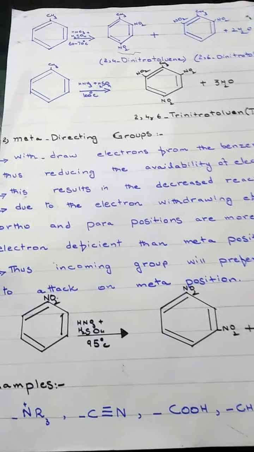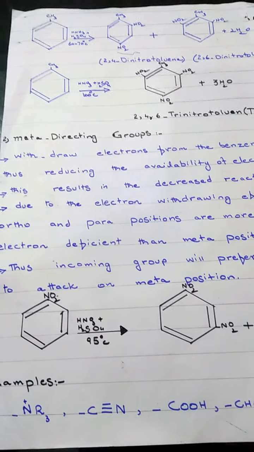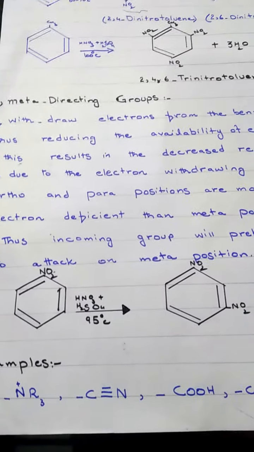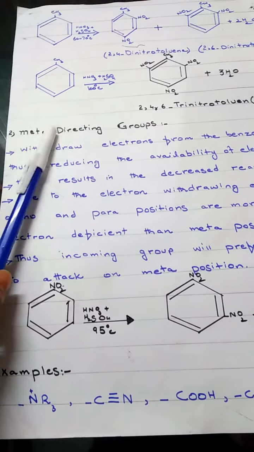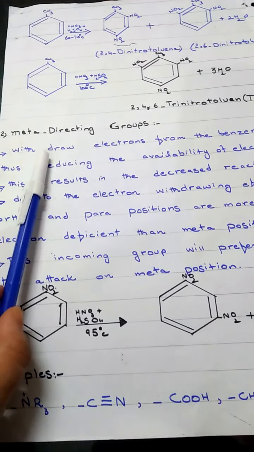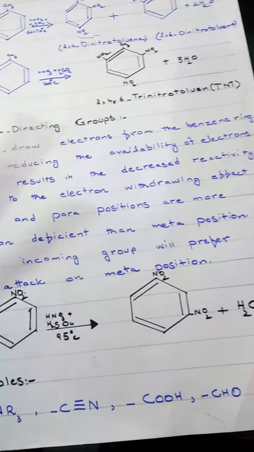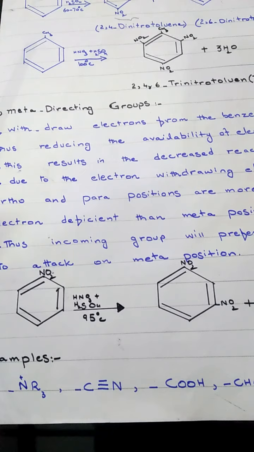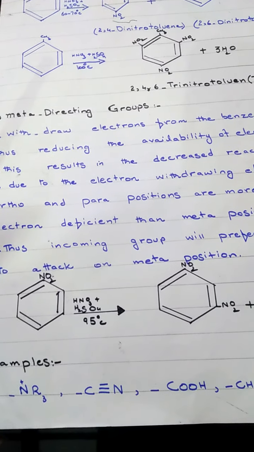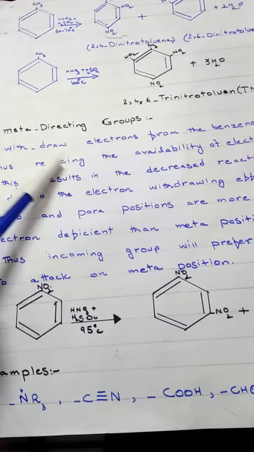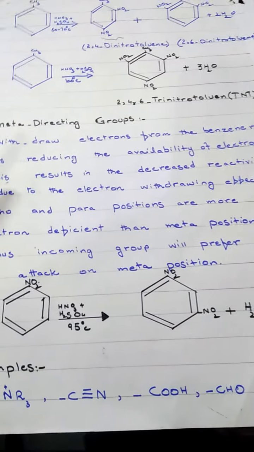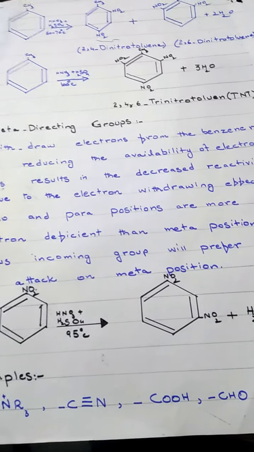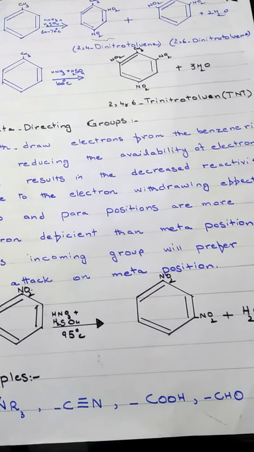Number second category is meta-directing groups. What are meta-directing groups? Main features of these groups are that they withdraw electrons from the benzene ring. If we compare these meta-directing groups to the ortho-para-directing groups, you will find the difference: the previous groups release electrons to the benzene ring and increase the reactivity of benzene ring.